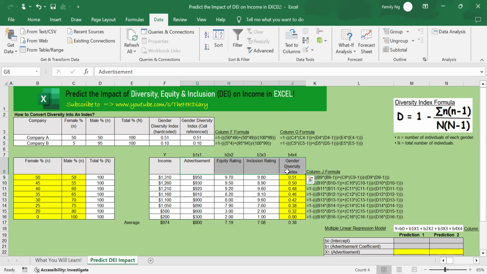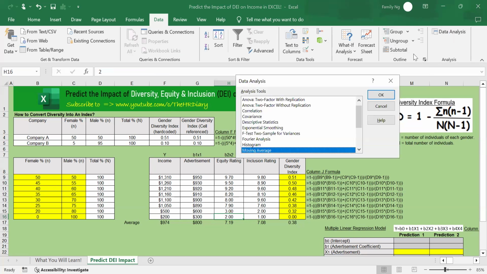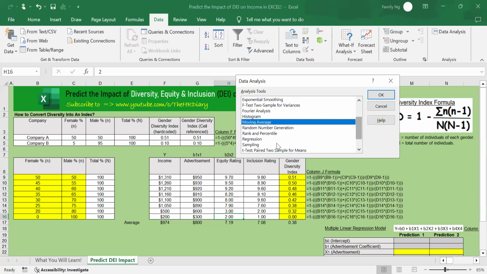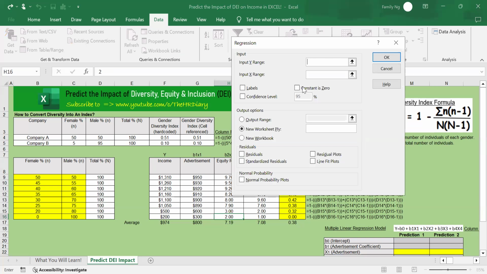Now let's run multiple regression. To run multiple regression, go to the Data menu. All right, make sure you click this, and then click on Data Analysis. Look for Regression. From the list, select it, click OK. After you click OK, you will see this regression dialog box.